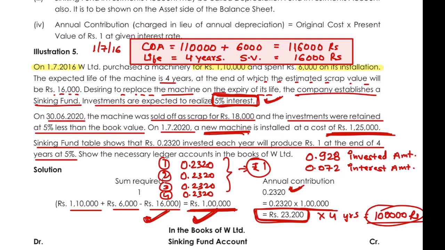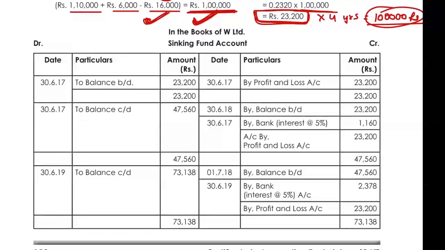Now what you have to do is show the necessary ledger accounts in the books of W Limited. Now everybody see, in the books of W Limited, they have prepared one sinking fund account. Now see how this fund works. This is the year one end.